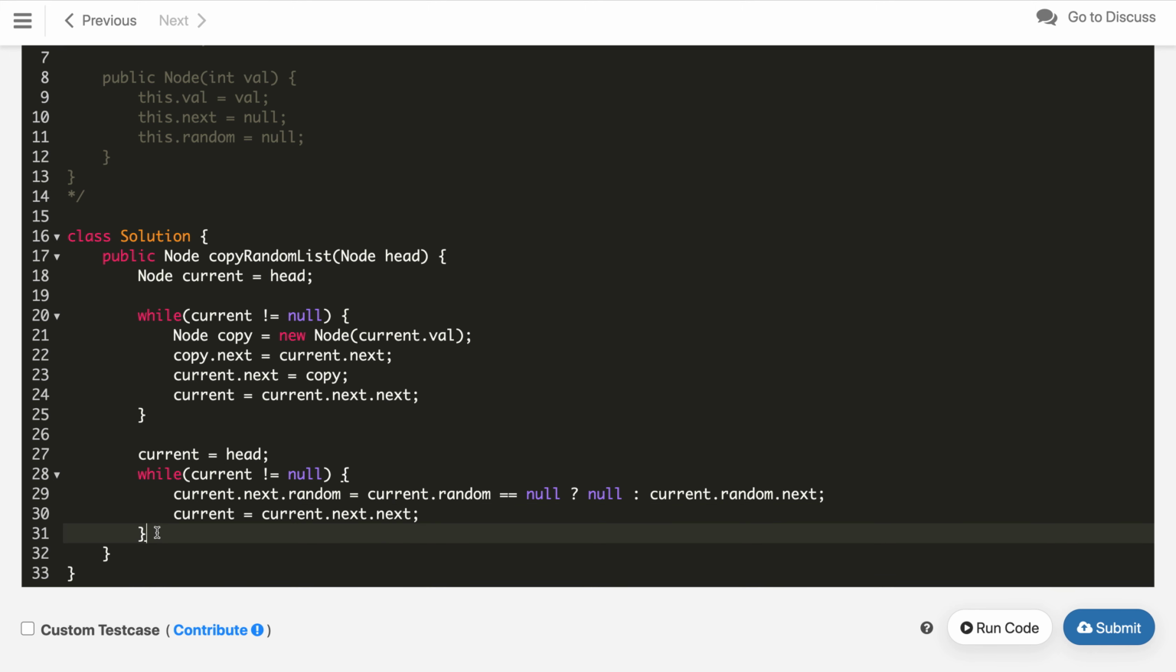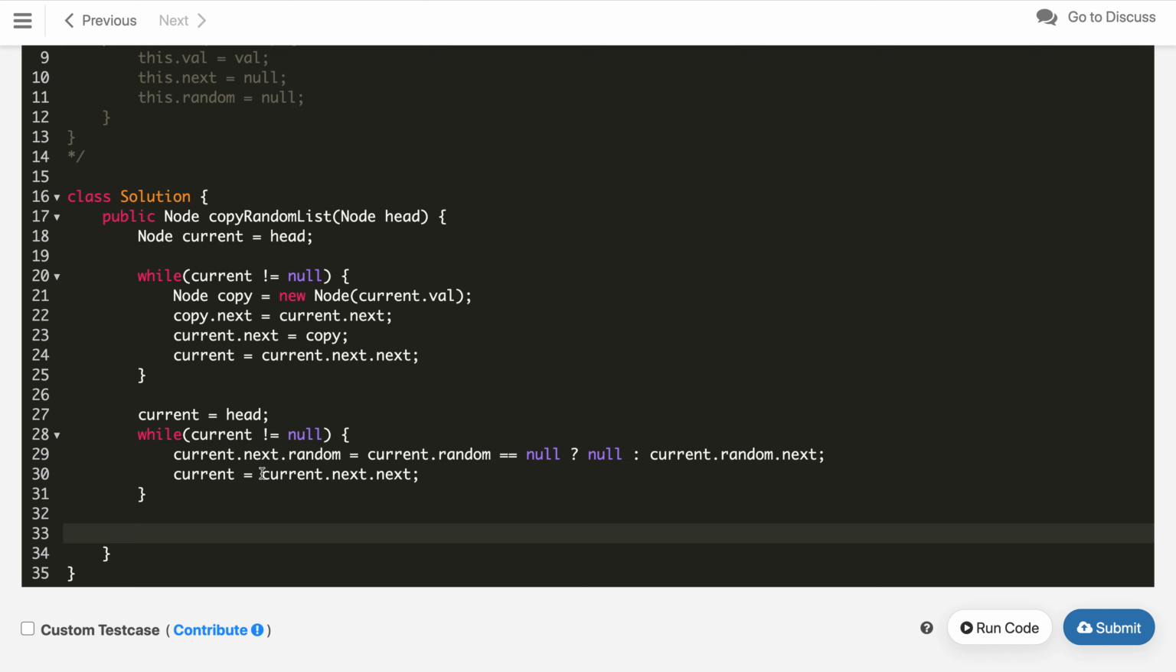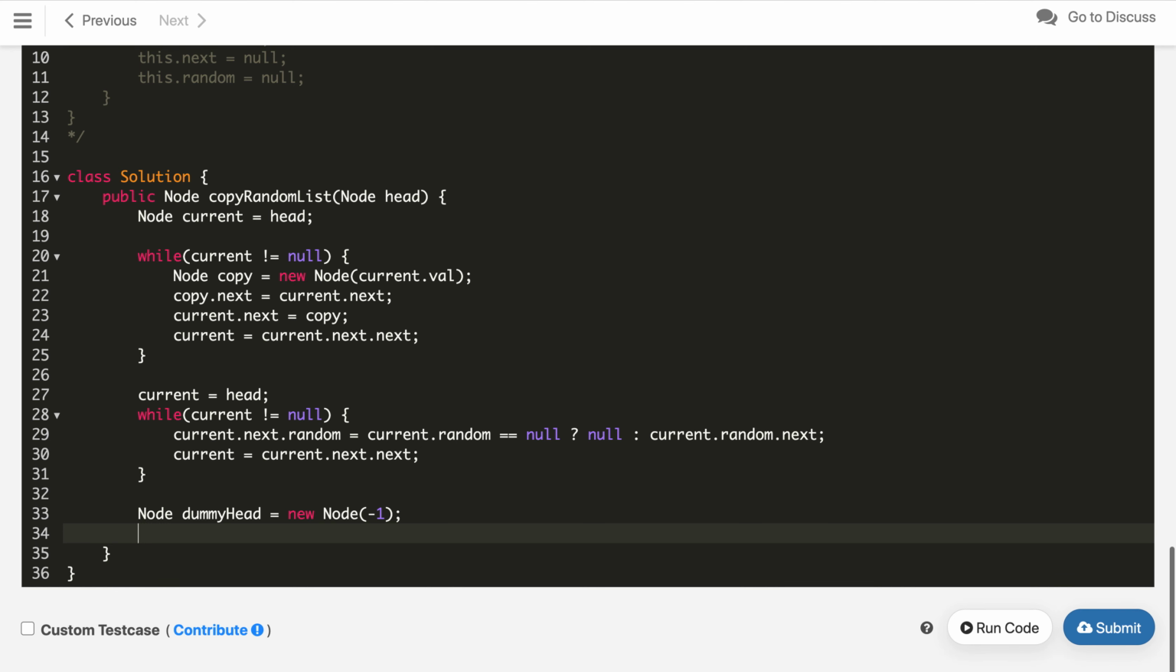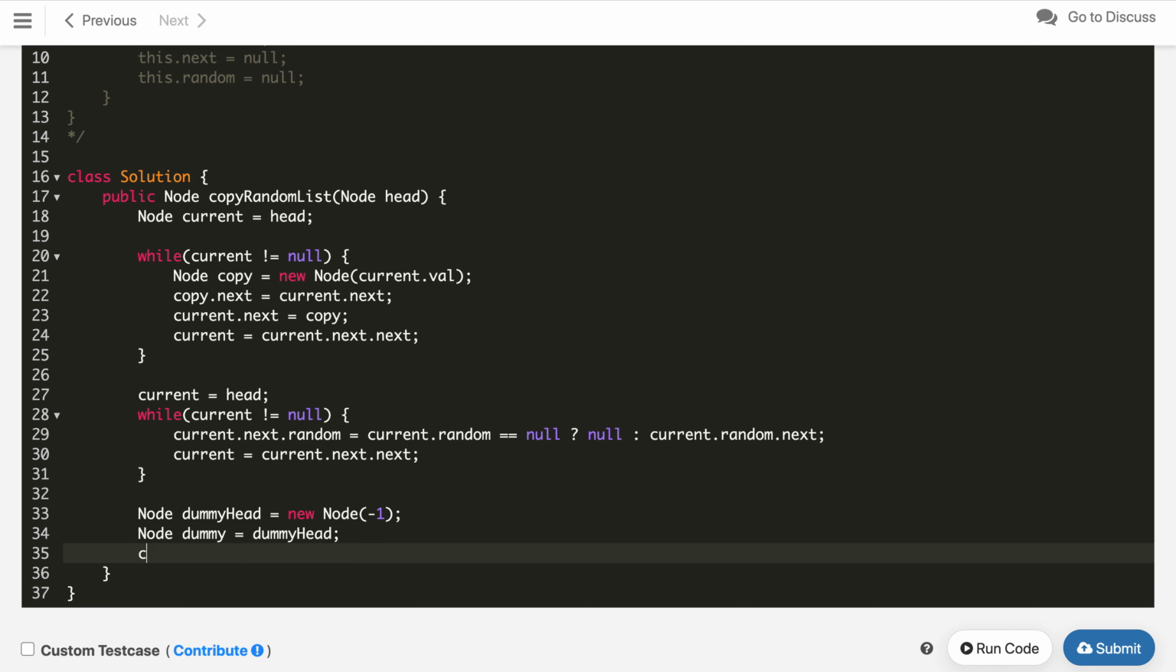Once that is done, we extract our new list, the copied node list. So let's first create a dummy head, initialized with some dummy value, new Node with some value and a reference pointer. So dummy starts from the dummy head itself, and current again from the head.